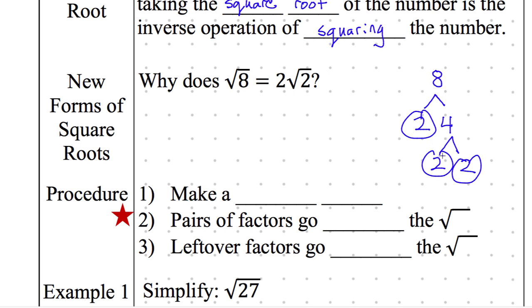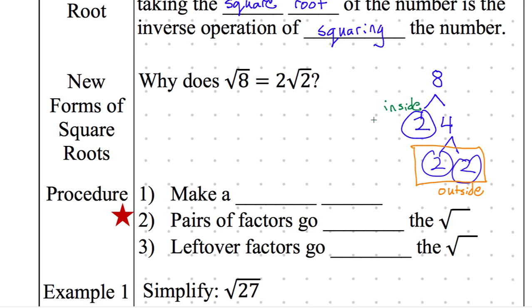So what I'm going to do is I'm going to make pairs. Not apples and pears, but pairs as in two things, like a pair of socks. So my first pair is I'm going to go down here. I'm actually going to make a rectangle around those two. And I can't make a pair with the other factor, so it's going to have to stay inside. Whenever I make a pair, that comes to the outside. This remaining factor 2, that did not have a pair, is going to have to stay inside. It does not get to go out and play. It has to stay inside.